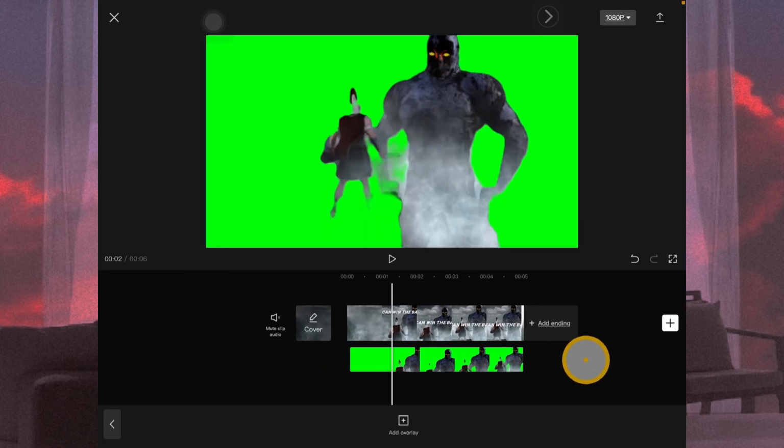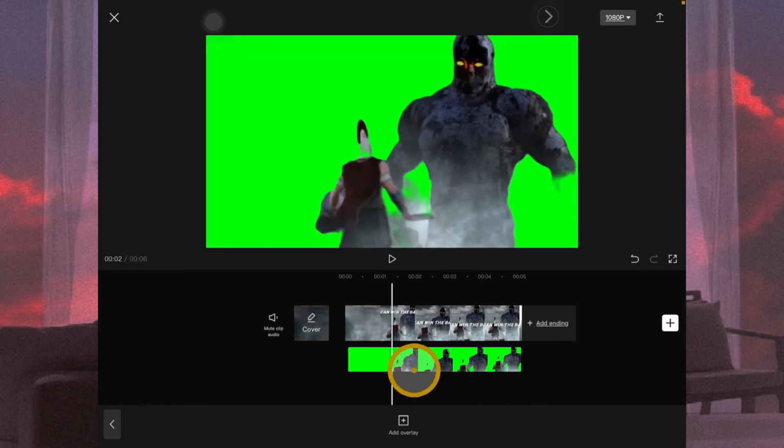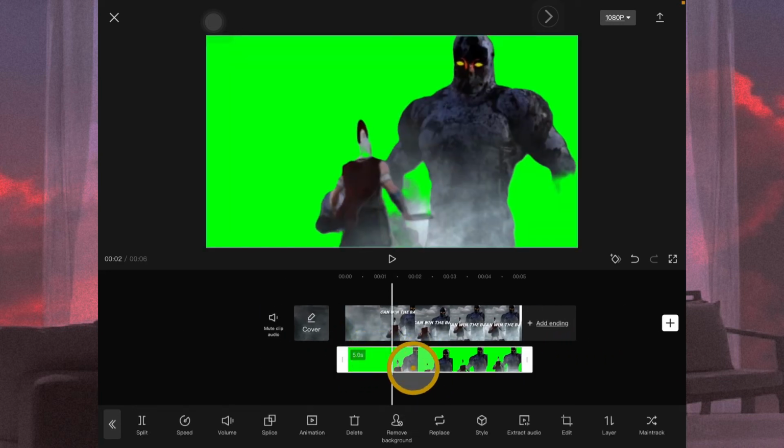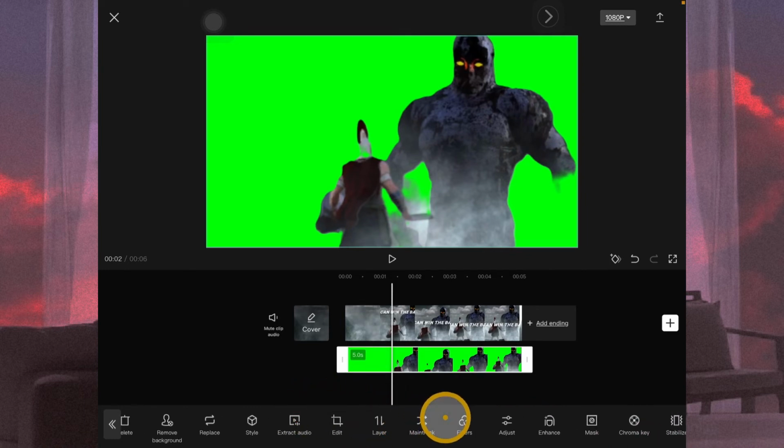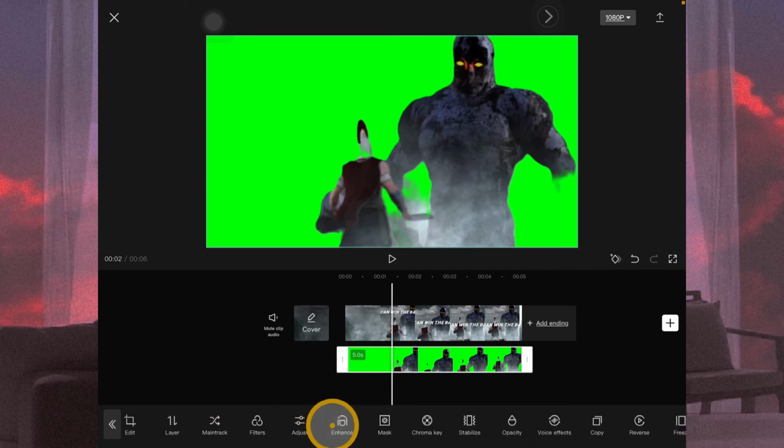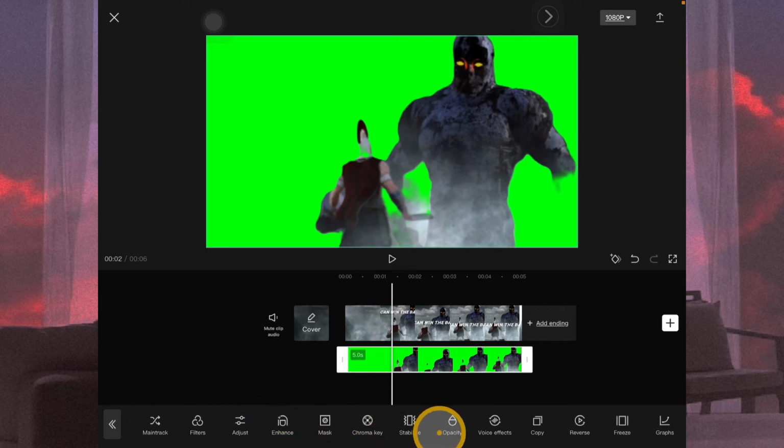Okay, select the video, increase the size. Now select the one with the green background, and swipe left, and then look for chroma key, and now tap on chroma key, please.